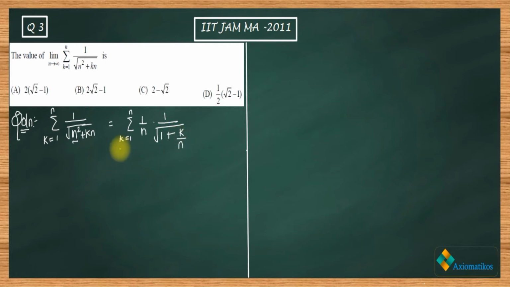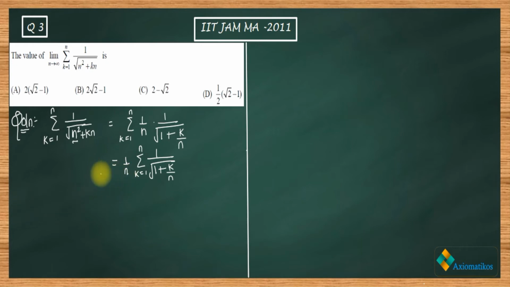Now since the summation is on k, we can take our 1 by n outside. So we will get the sum from k equals 1 to n of 1 over 1 plus k by n. Now if you have studied Riemann integration, then you can easily visualize it. But if you haven't, then I can tell you a trick to remember this.